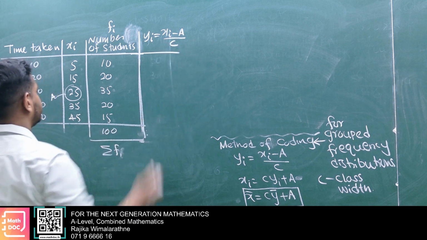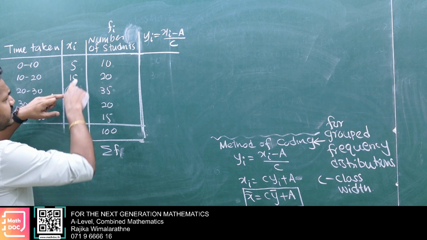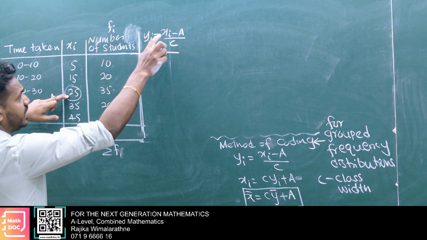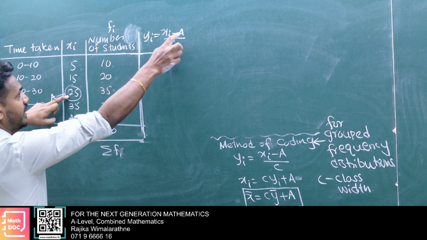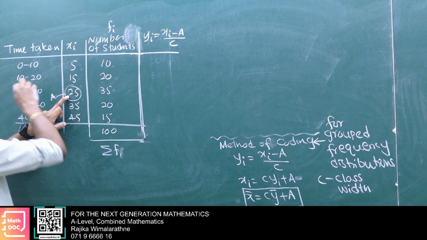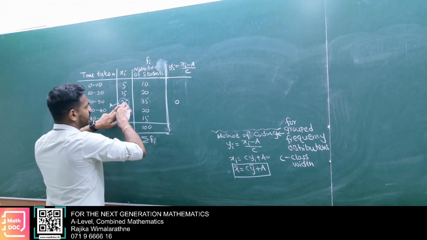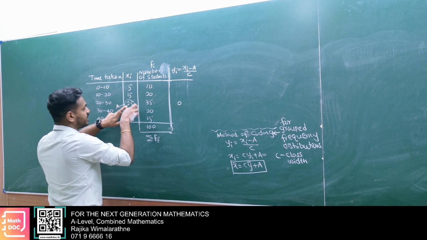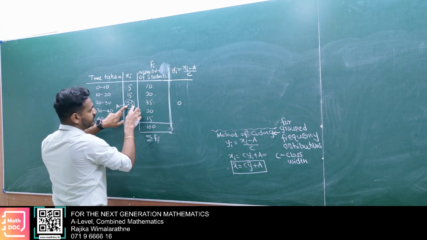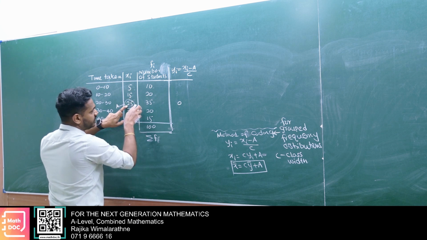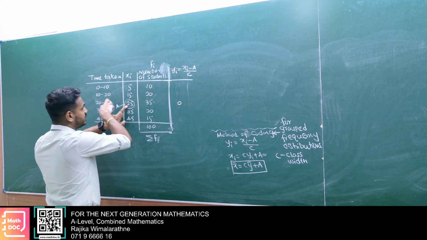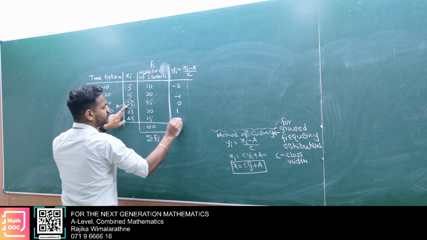These are the xi values. Then xi 25, A again 25, 25 minus 25, class width 10. We get 0, no? Then xi 15, A 25: 15 minus 25 is minus 10, divided by 10, minus 1. Minus 1, minus 2, 1, 2.